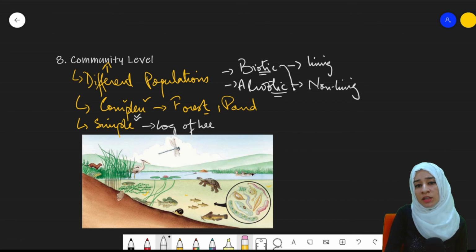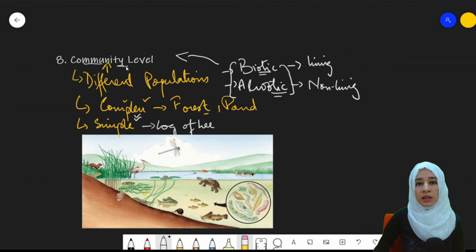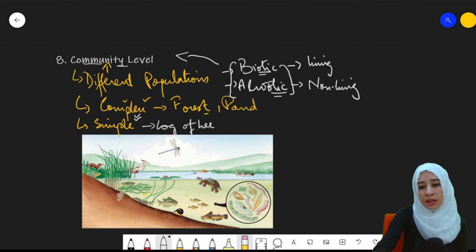So in a community, both biotic and abiotic factors play a role, and any change in the biotic and abiotic factors will affect the community. Any single change in these factors will directly affect the whole of the community. So this was all about the community level.